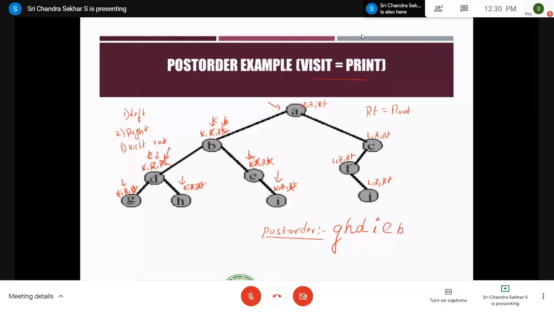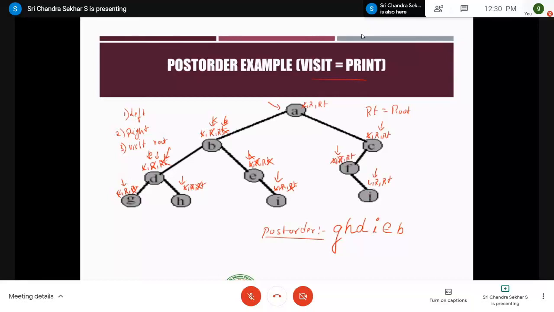Here we are done with left, but we have to move to the right part. Therefore, move your pointer to the right child of A, which is C. At C, it is saying to go to left. Therefore, move to its left child, which is F. At F, it is saying to go to left. There is no left child, strike it off. And after that, it is saying to go to right. Therefore, move your pointer to this right child, which is nothing but J.